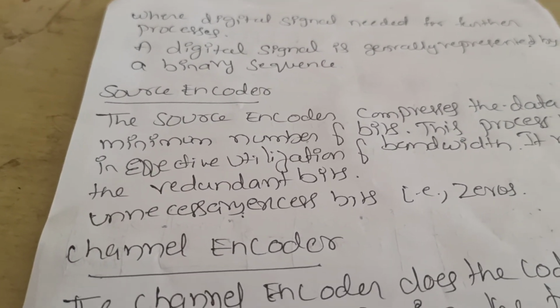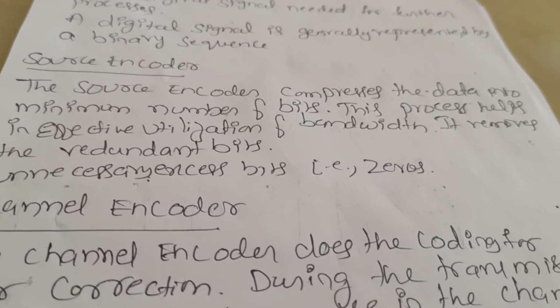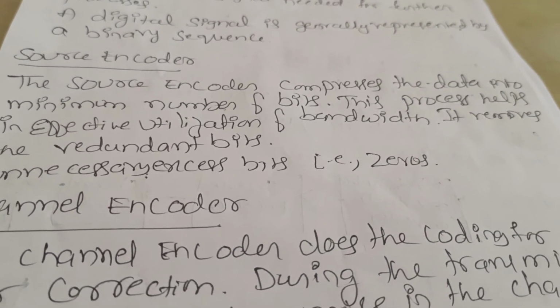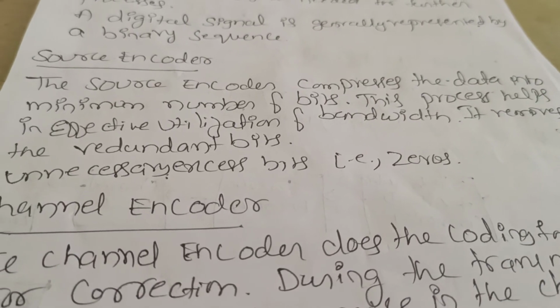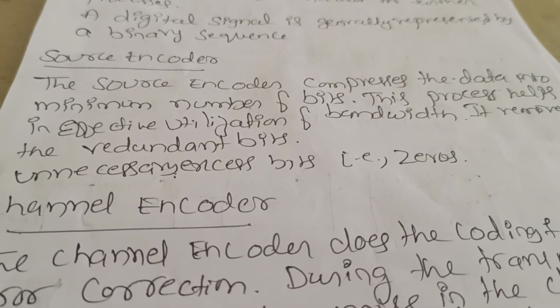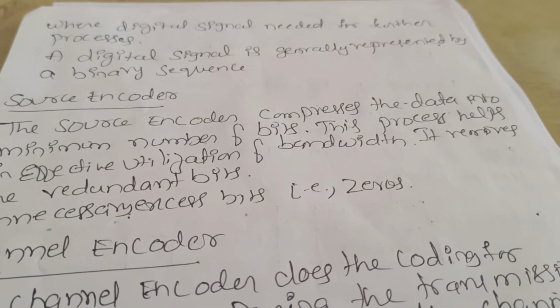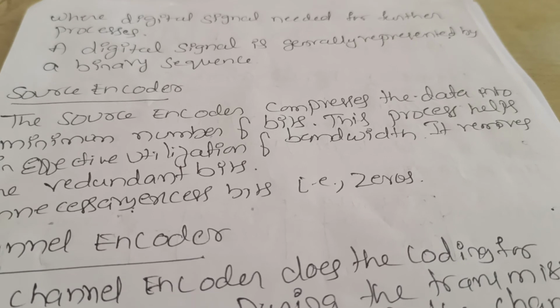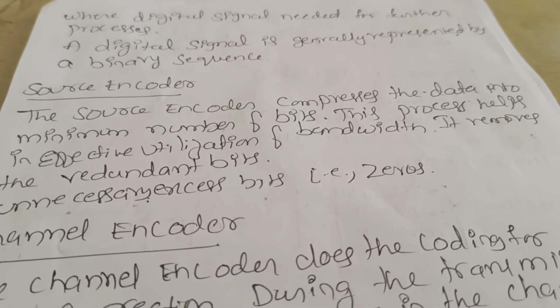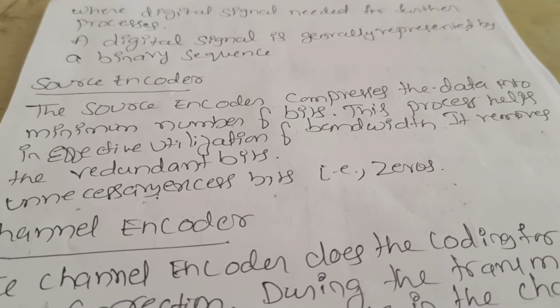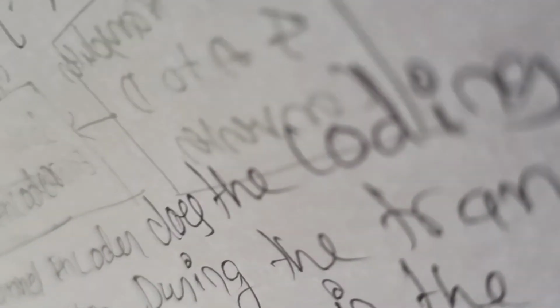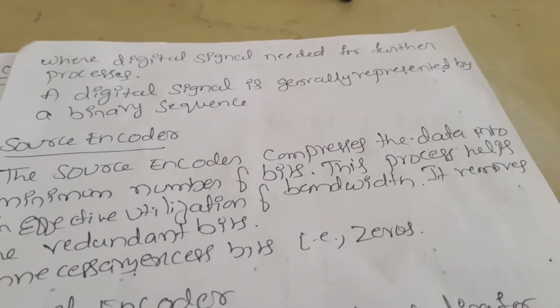Next block is the source encoder. The function of the source encoder is to compress the data into the minimum number of bits. Whatever the speech signal I am going to speak, it is going to be compressed. The source encoder compresses the data, where a maximum number of bits is converted into the minimum number of bits.